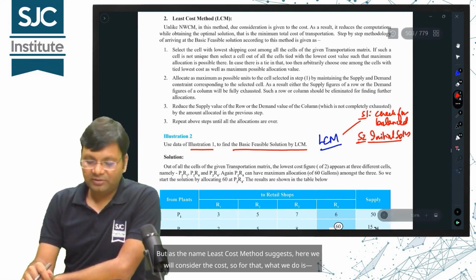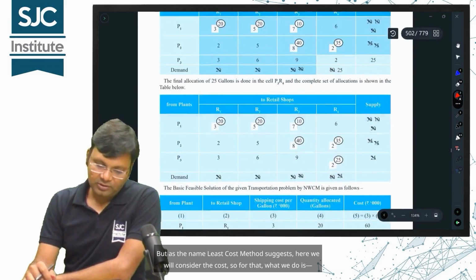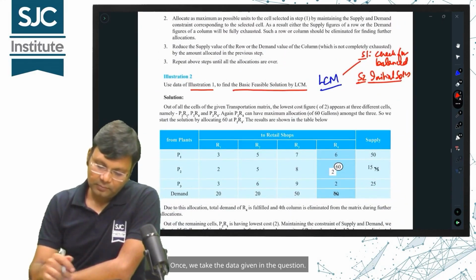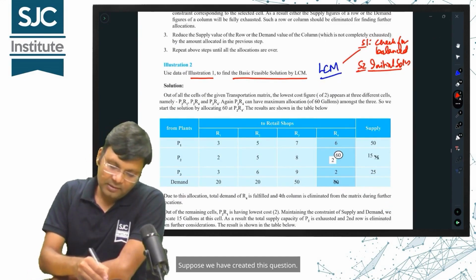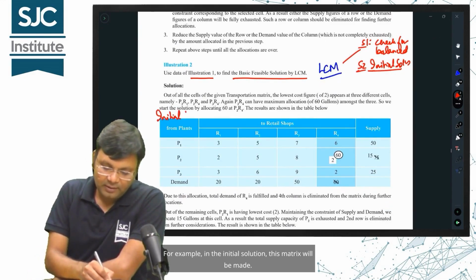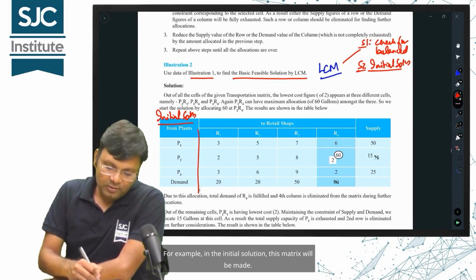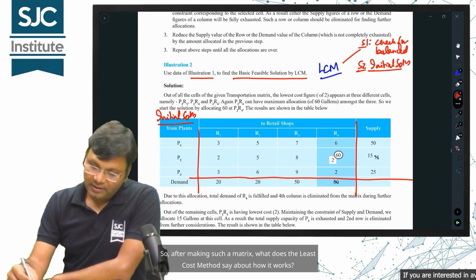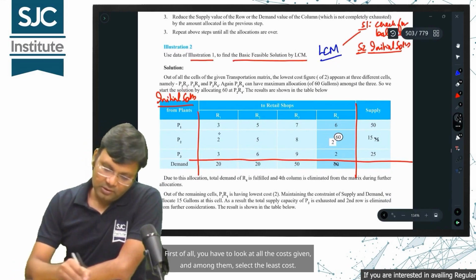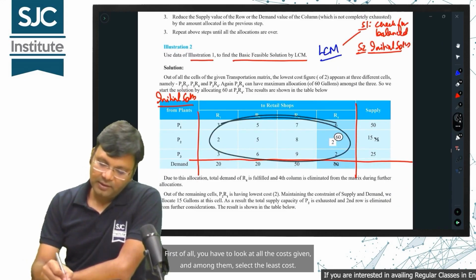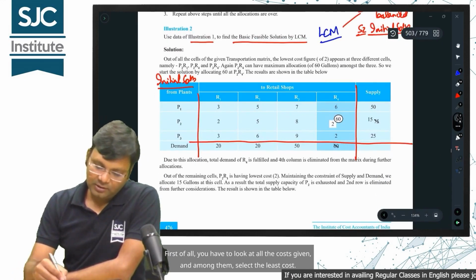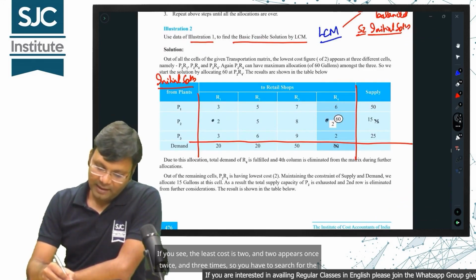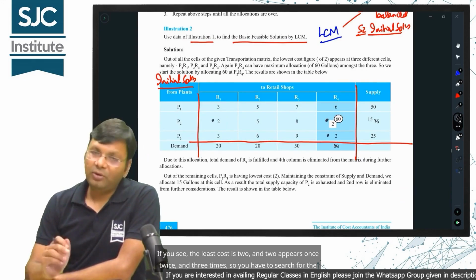But as the name least cost method suggests, here we will consider the cost. So for that, we take the data given in the question. Suppose we have created this question. For example, in the initial solution, this matrix will be made. After making such a matrix, first of all, you have to look at all the costs given and among them, select the least cost. The least cost is 2, and 2 appears once, twice and 3 times, so you have to search for the least cost.